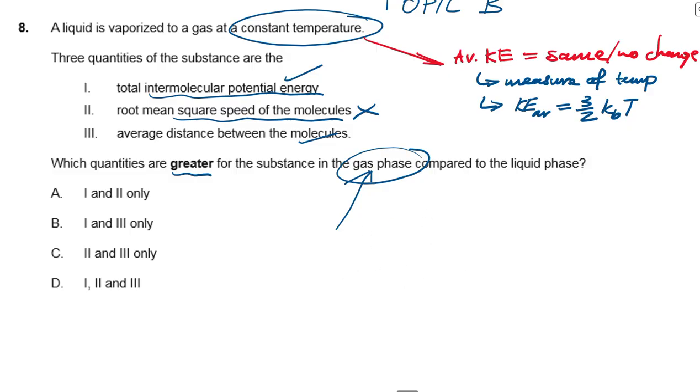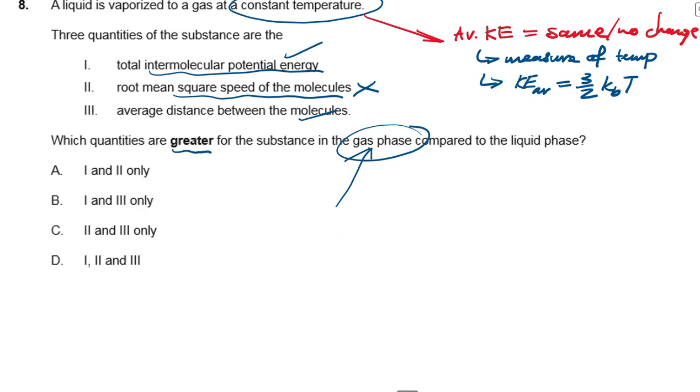And intermolecular potential energy increases with distance, right? If we have two particles like this, there's less intermolecular potential energy. It's almost like a restoring force. And so what we have is 1 and 3 only, and that's B.